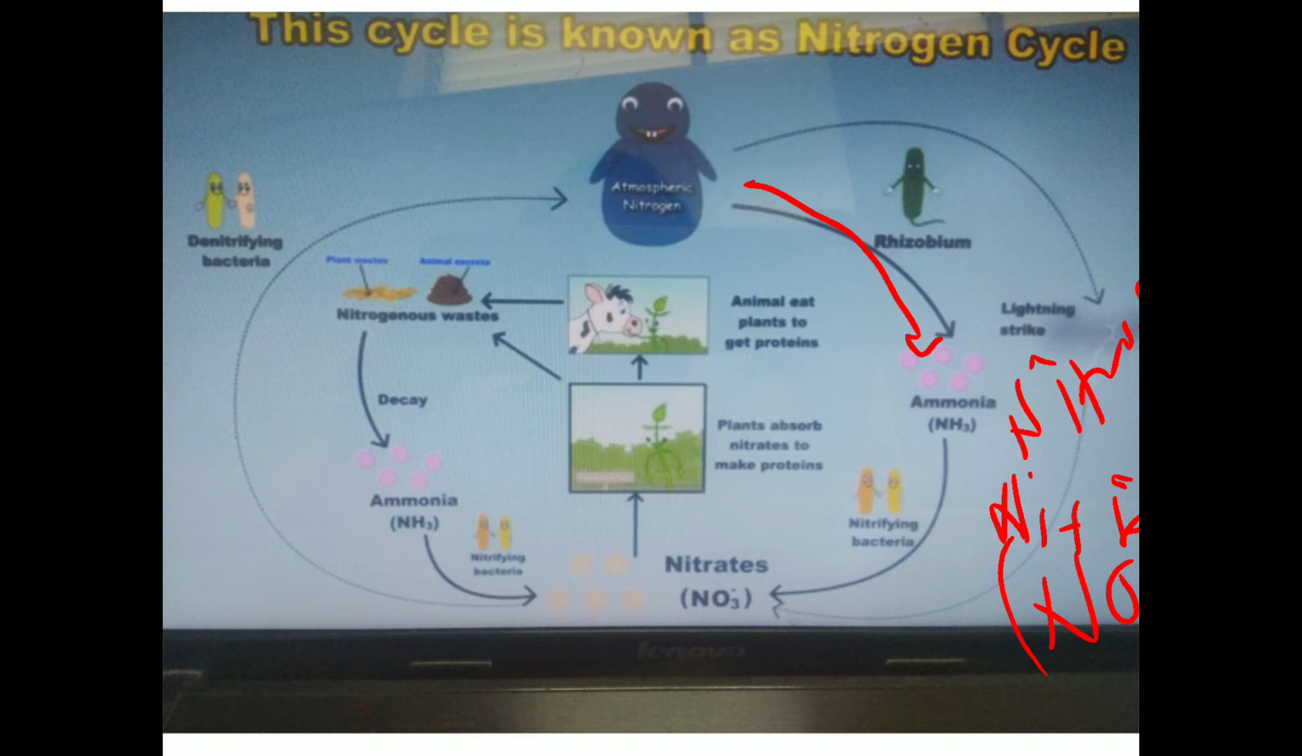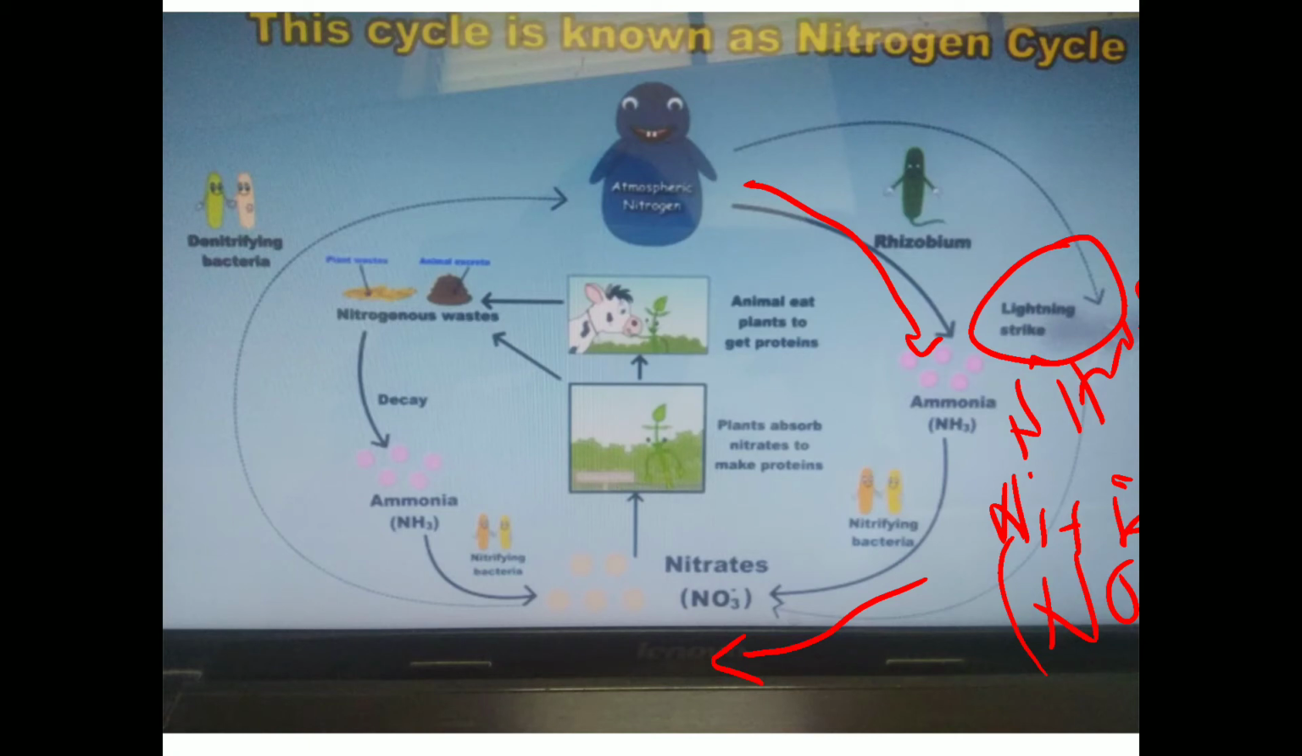Sometimes what happens, lightning strikes take place. Sometimes lightning strikes during the rain. So during that rain, some nitrogen comes along with the rain and comes in contact with the soil. Whatever nitrogen comes in contact with the soil along with the rain is in the form of nitrate.